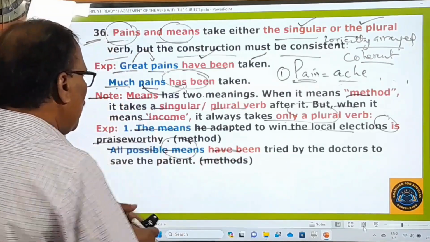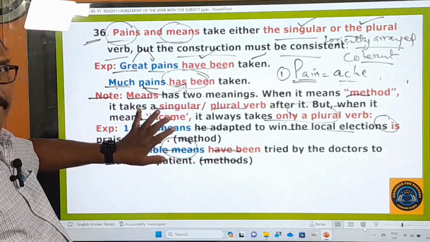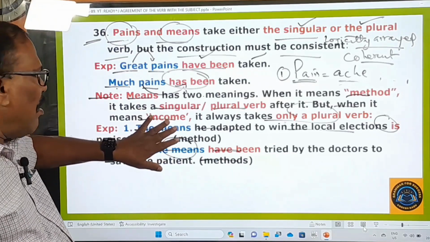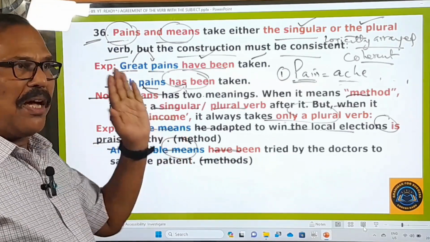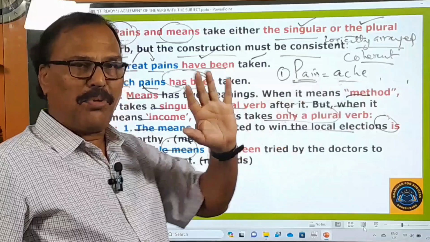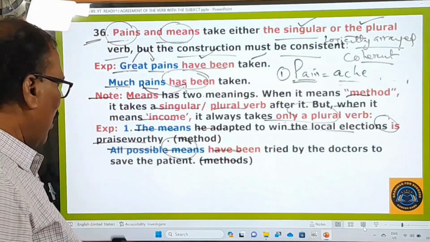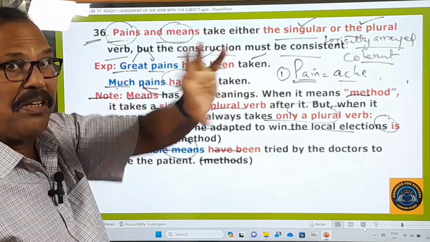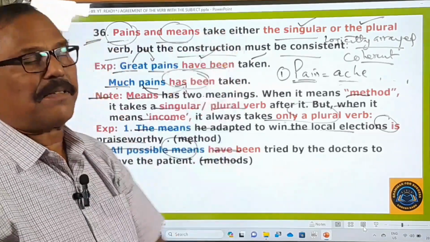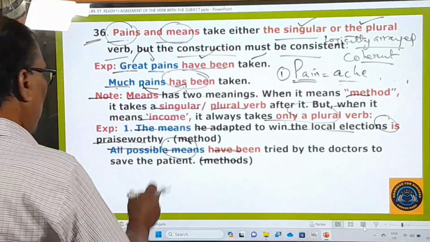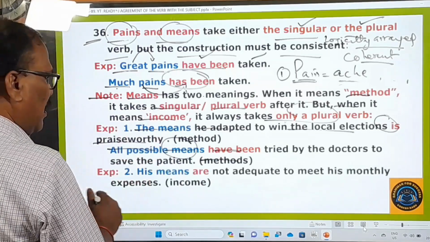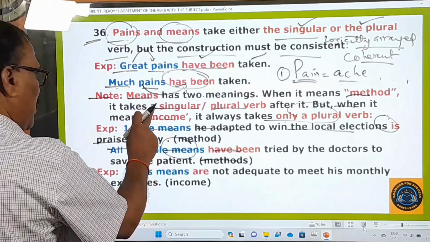So the usage is very important. According to the usage, you have to use either a singular verb or a plural verb. Here you have used a singular verb. Here you have used a plural verb, because when you say all possible means it is conveying a plural sense. Okay, right. Now let us see the other meaning of this means.